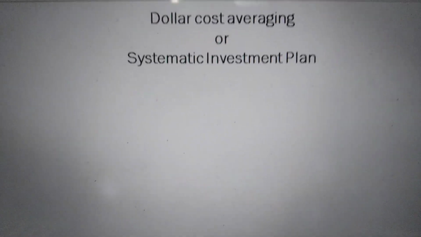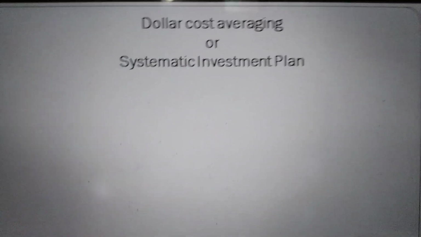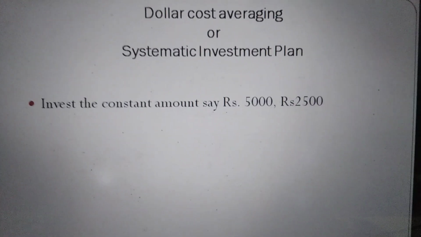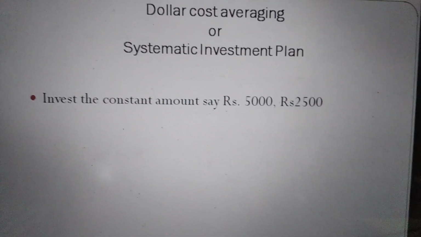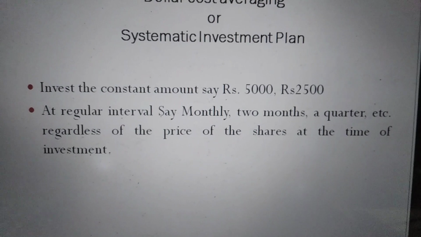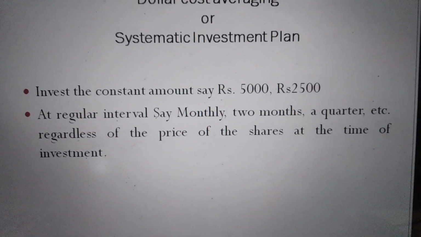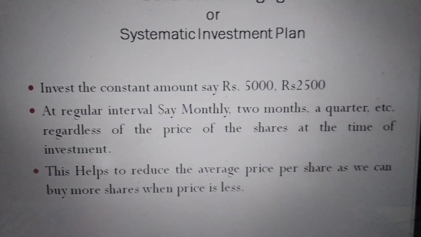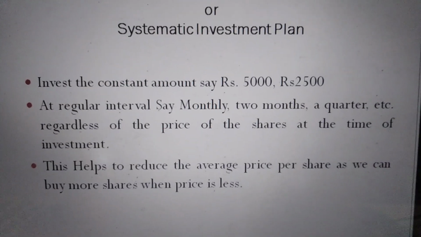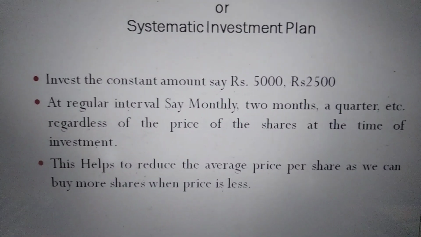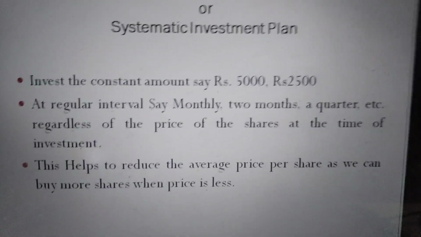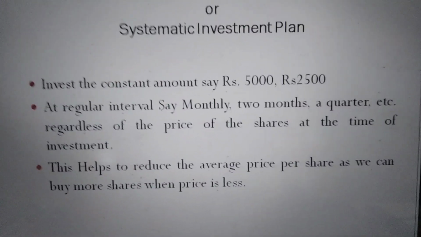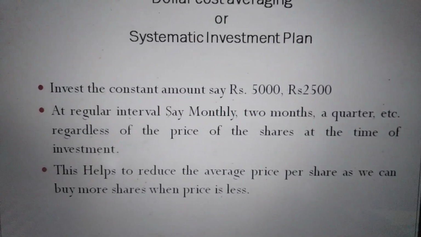Then the third one is dollar cost averaging, popularly known as the systematic investment plan in mutual funds. Invest a constant amount of money quarterly, monthly or weekly, at a regular interval for a long period of time. Because of this, every time we are investing, say, 5,000 rupees in the securities. For example, we are investing in RIL, Reliance Industries Limited. Two months back it was selling at 1,300 rupees, now it is selling around 1,200 rupees, and six months back it was selling around 900 or 800 rupees.